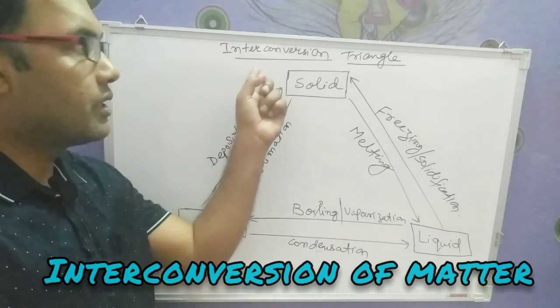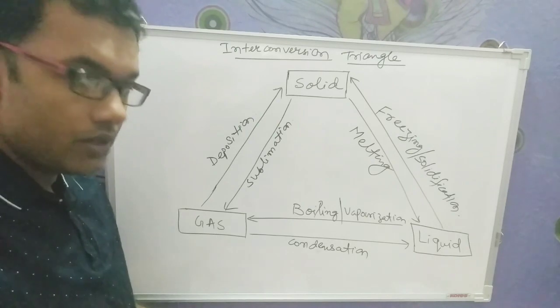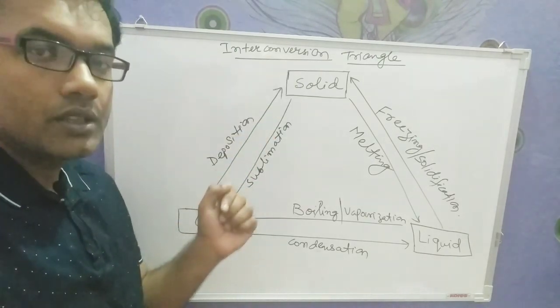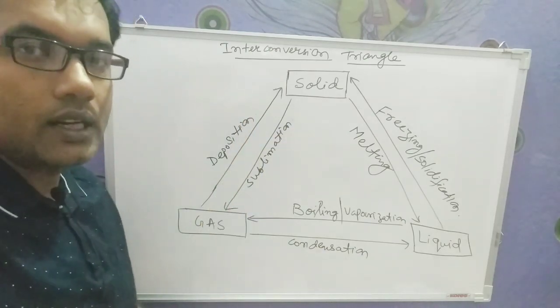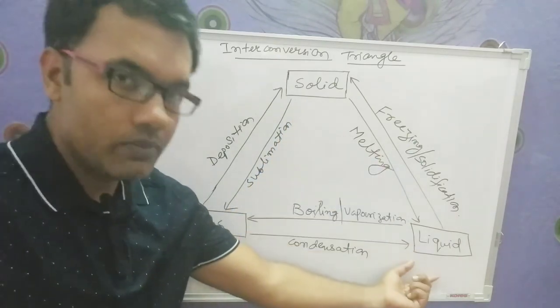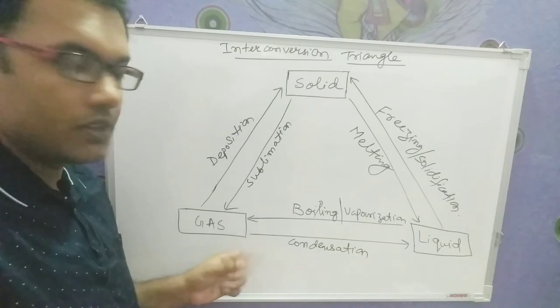Our next topic is interconversion of matter. Now, what is the meaning of interconversion of matter? Interconversion means change of state. Now, we have already studied that there are three states of matter. First one solid, second one will be liquid, and the third one will be gas. Okay, we all are aware of this.